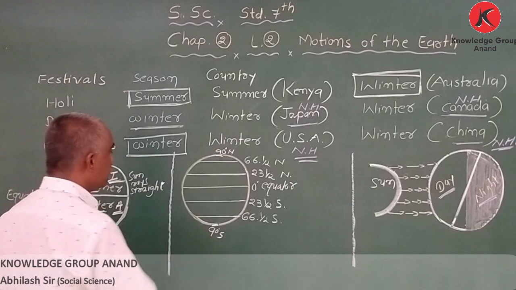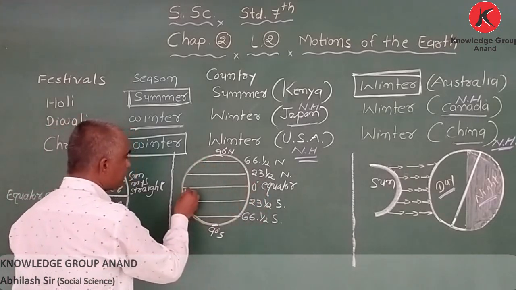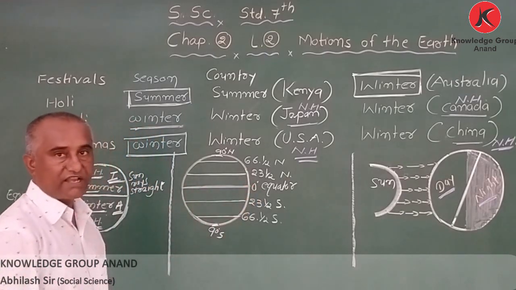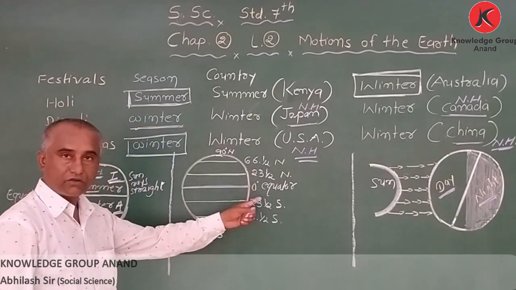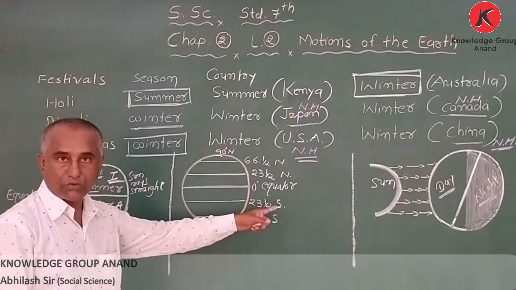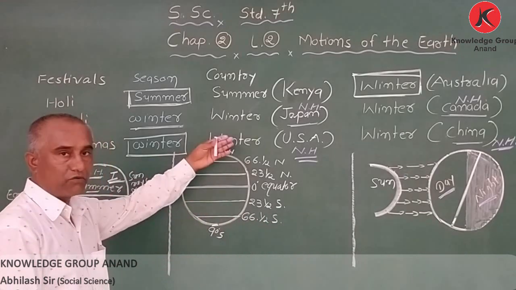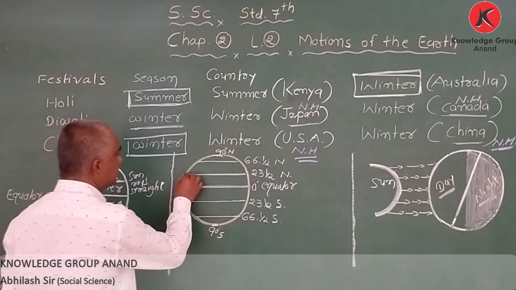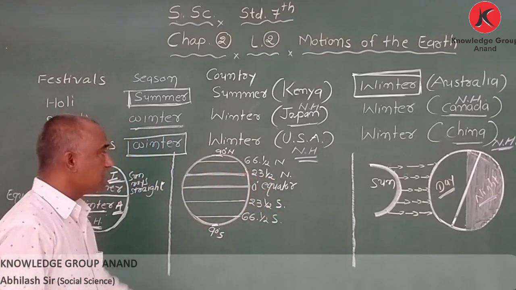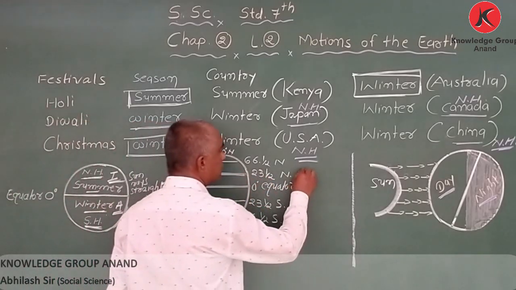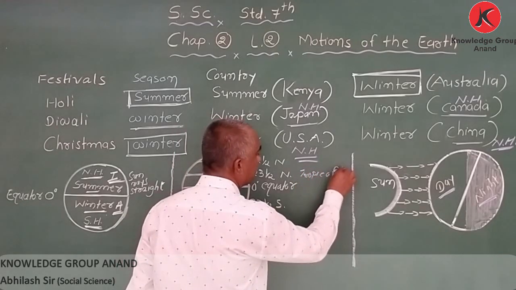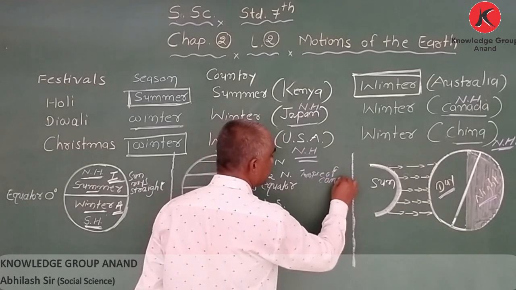My dear student, here this is the earth. Now here I am showing the latitudes. In the center, this imaginary line, 0 degree, is called the equator. When we go to the upper part, 23.5 degree north is called the Tropic of Cancer.